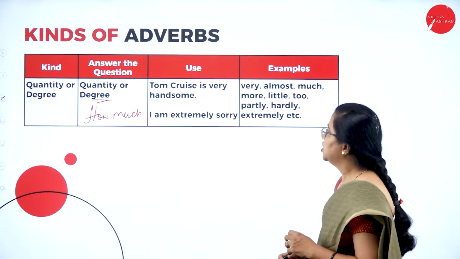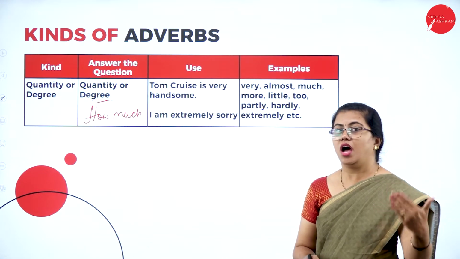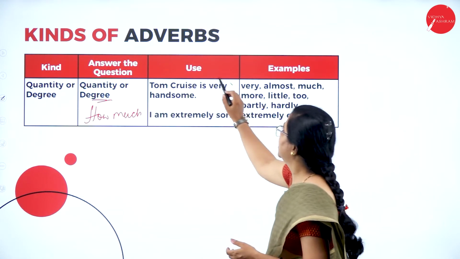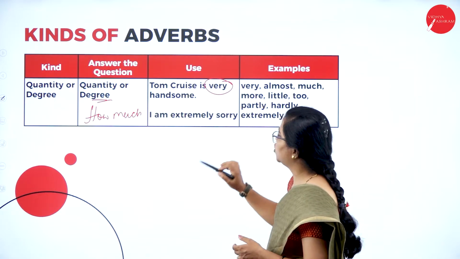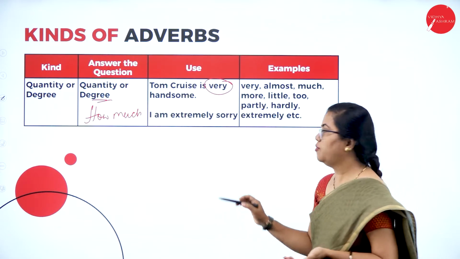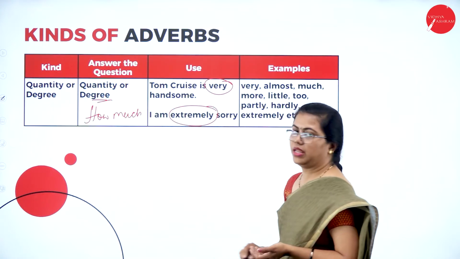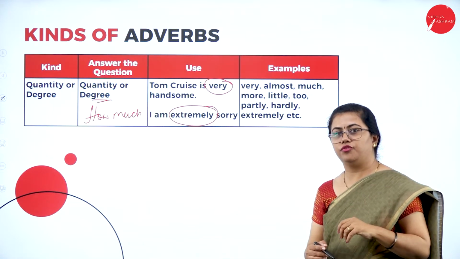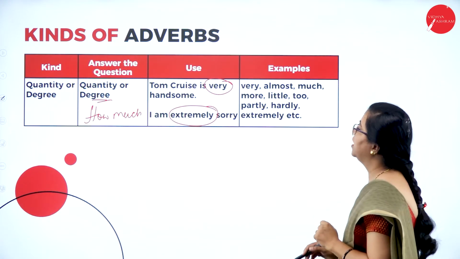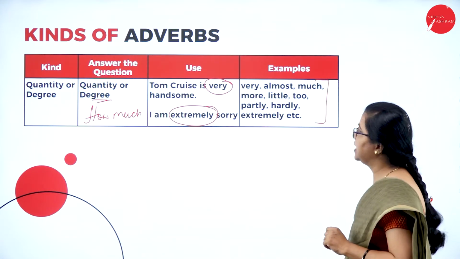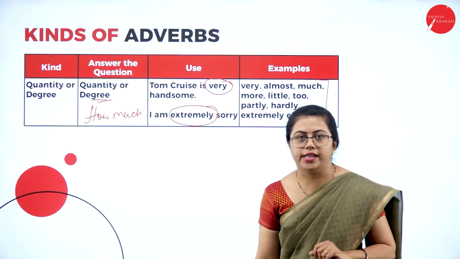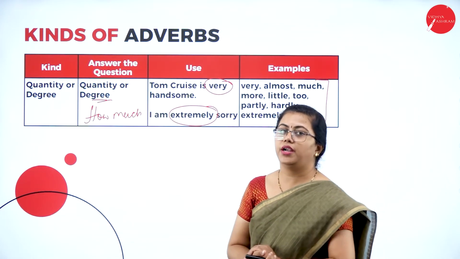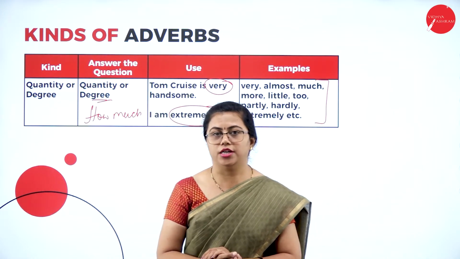Here you can see Tom Cruise is very handsome. How much is he handsome? It is very handsome. I am extremely sorry. How sorry are you? How much? It is extremely. Fine. To what degree you are doing something, that comes under adverb of degree. These are a few examples of adverbs of degree. So there are 5 different types of adverbs that you understood.